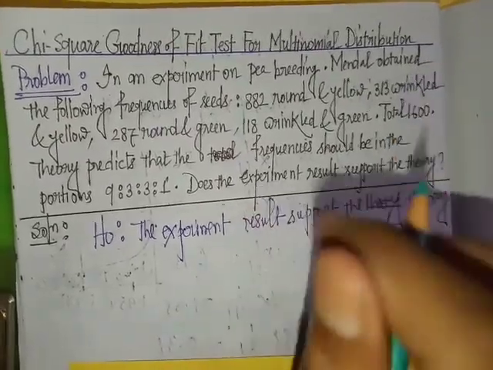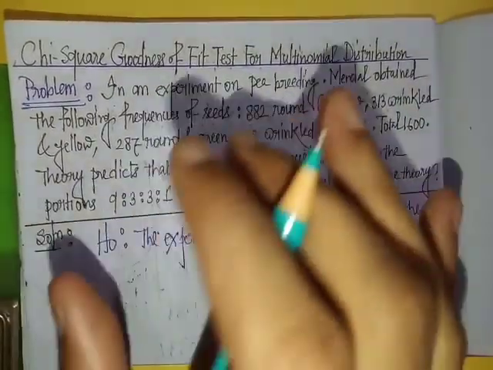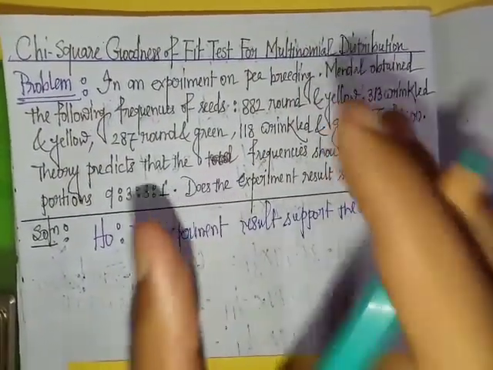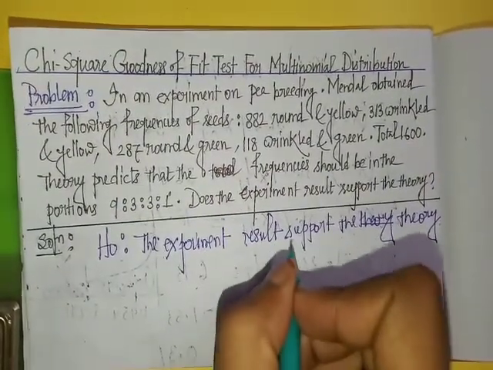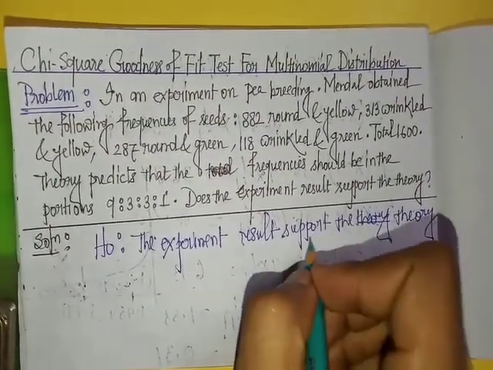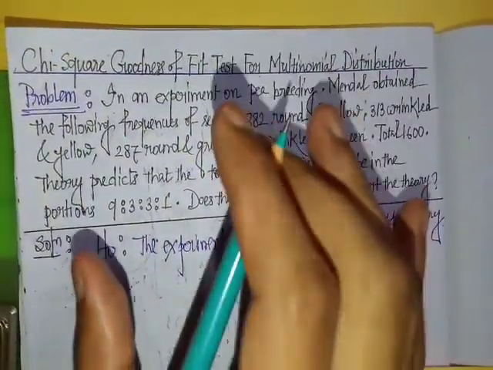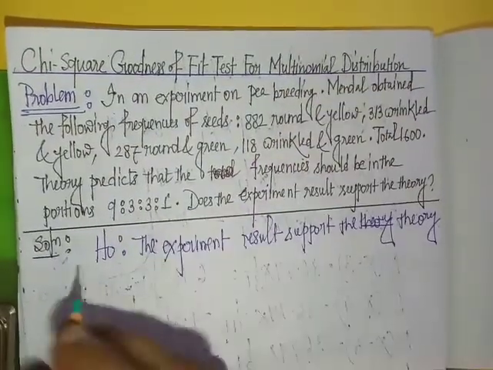Since the experiment result supports the theory, that is, there is no significant difference between the experimental value and the theoretical value. The experimental result supports the theory means there is no significant difference between experimental value and theory.